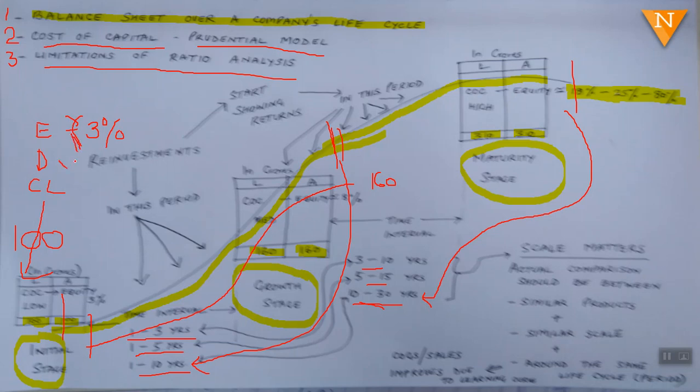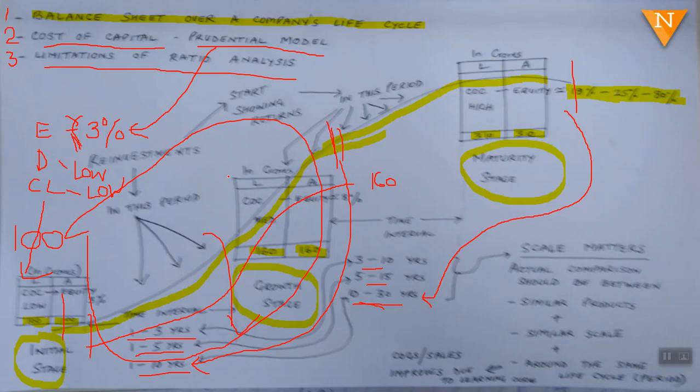The cost of debt also should be low, right? And the current liabilities, the working capital charges should also be low. This is what we mean by prudential cost of capital. And now why is it so? Because the initial years are fraught with risk, whether the company will grow or whether it will go down. Instead of growing, this curve will go down. So the initial years of every company is fraught with risk, right?